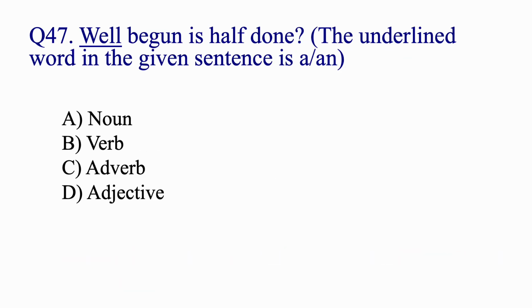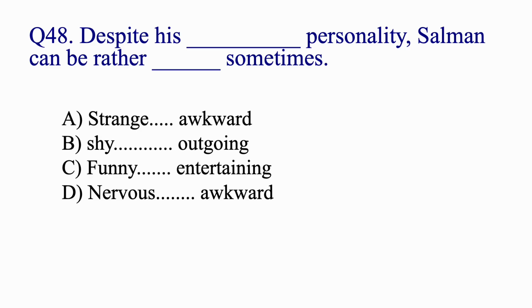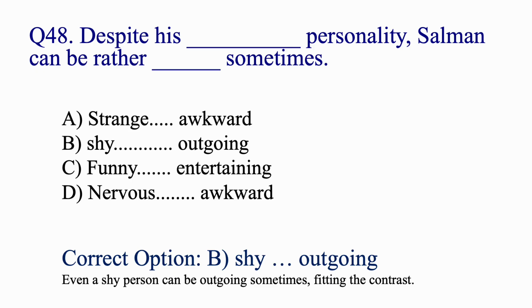Well begun is half done. The underlined word in the given sentence is an adverb. Well modifies begun, so it functions as an adverb. Despite his dash personality, Salman can be rather dash sometimes. His shy personality can be rather outgoing sometimes.